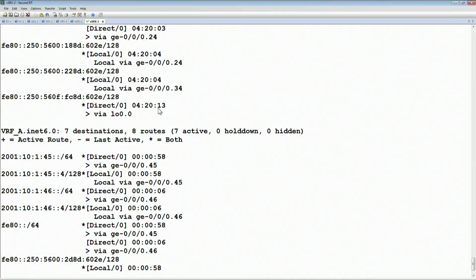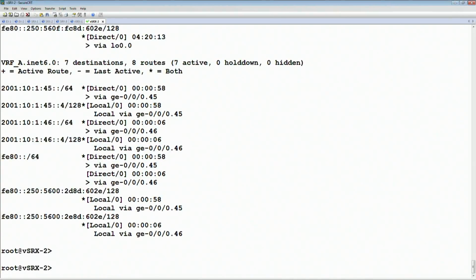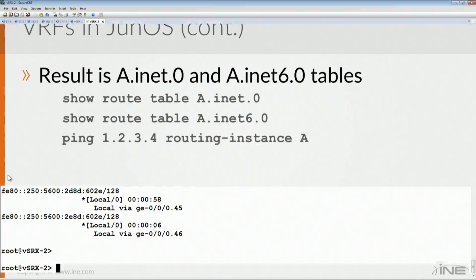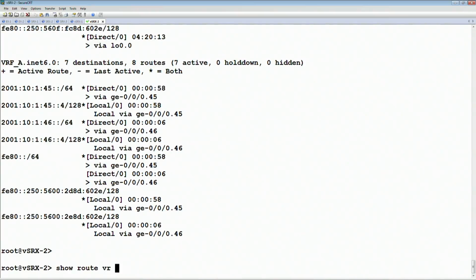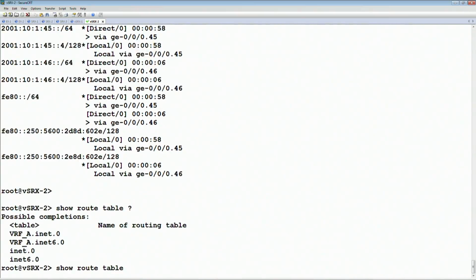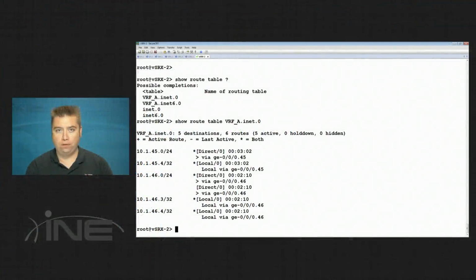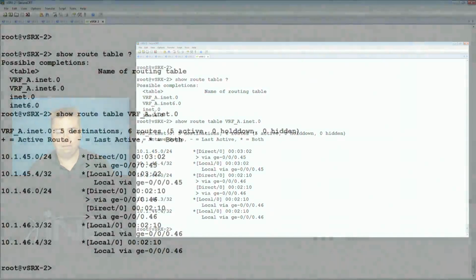So we'll look at some other examples of this when we're looking at MPLS Layer 3 VPN. But the functionality is similar ultimately between the two different OSs. Then from a verification point of view, it's creating two additional tables. So now in show route, the tables are vrf_a.inet.0 and vrf_a.inet6.0. These are respectively the IPv4 and IPv6 unicast tables for that particular VRF.